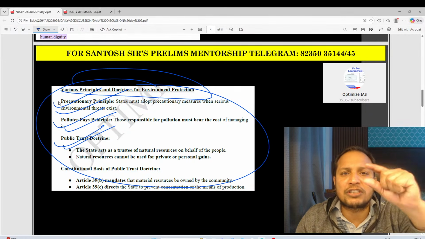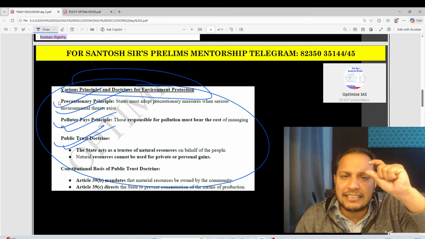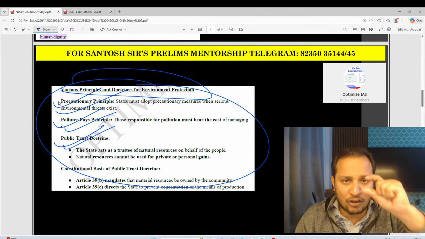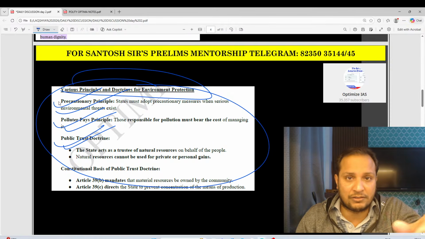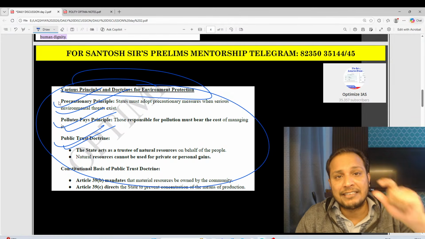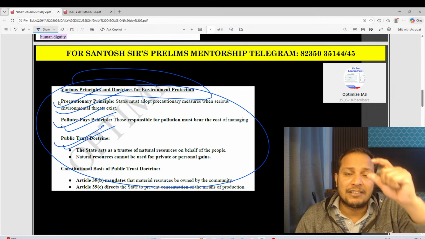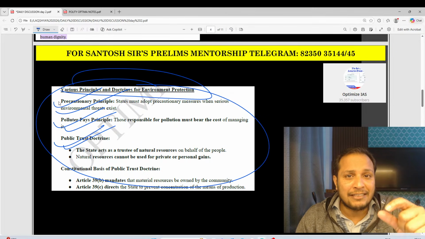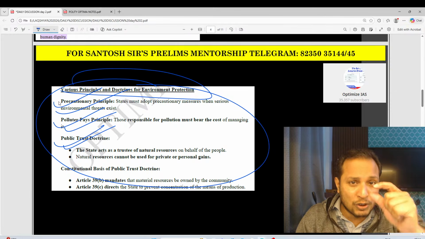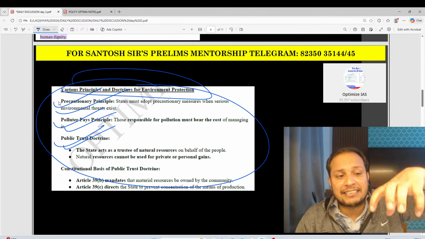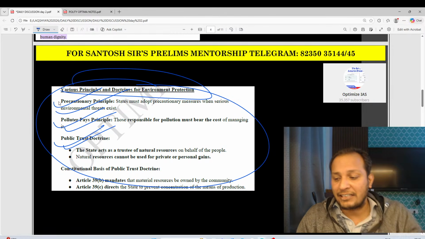First is the precautionary principle, which means any step the government takes has to be precautionary, so that it does not hurt the environment. Second, polluters pay principle. The cost of any damage will be borne by the person who pollutes the environment. And third is the public trust doctrine, which means the state is a trustee of the natural resources.